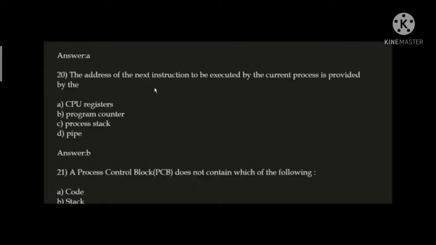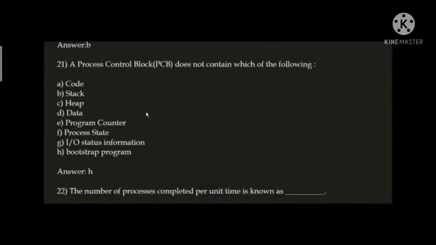Next question. The address of the next instruction to be executed by the current process is provided by the program counter. Option B is correct here. Next, a process control block doesn't contain which of the following? Option A, code, option B, stack, option C, heap, option D, data, option E, program counter, option F, process state, option G, input-output state information, and option H is bootstrap program. Bootstrap program is a different thing. It's not related to the process control block.